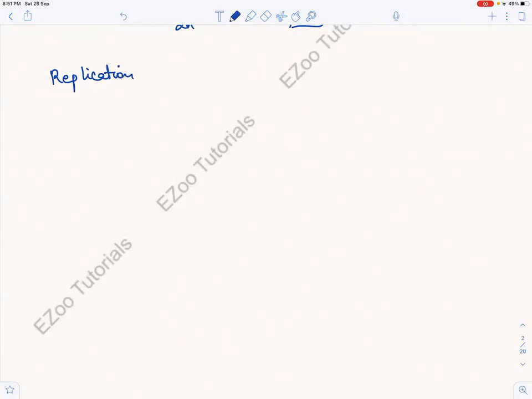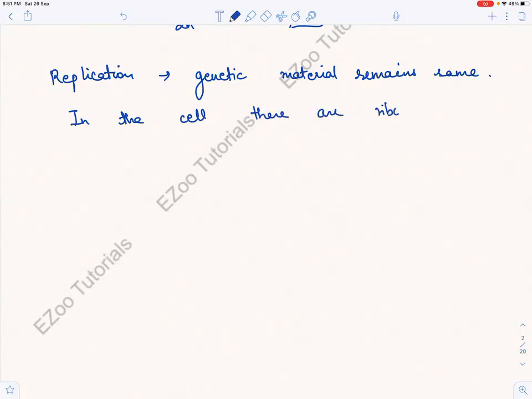During replication, the genetic material remains same, right? That is happening in mitosis. Now, in the cell, there are other organelles. In the cell, there are what? There are ribosomes and there are mitochondria. Kids, write with me, or else in the end, there'll be too much to know and you will have no notes. So in the cell, there are many things like ribosomes, mitochondria, and other organelles which we know about, right?